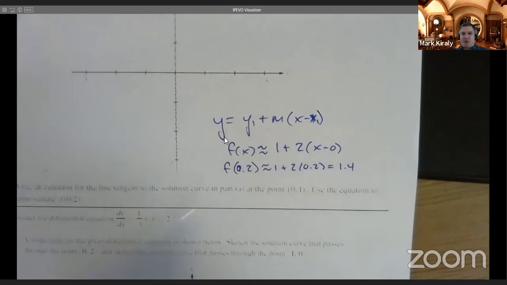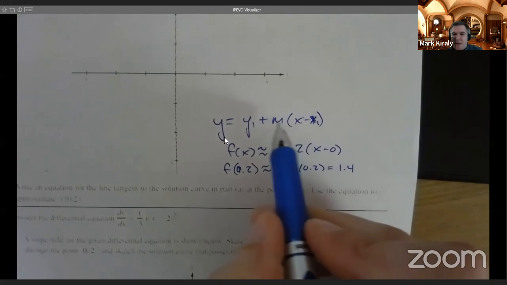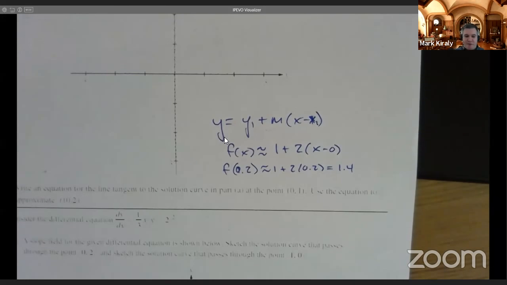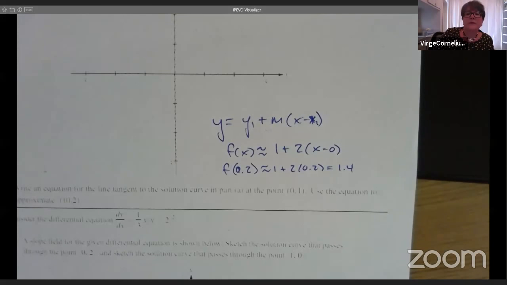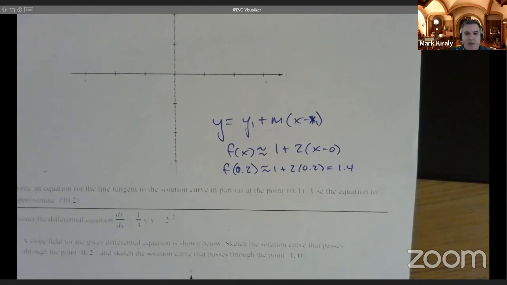And it shows up again and again. BC kids, if you're watching this later or as review, this is actually called the Taylor form of the line. That's all I'll say about BC. So everyone else come back. But that is actually a first order Taylor or first degree Taylor polynomial as well. Very nice.